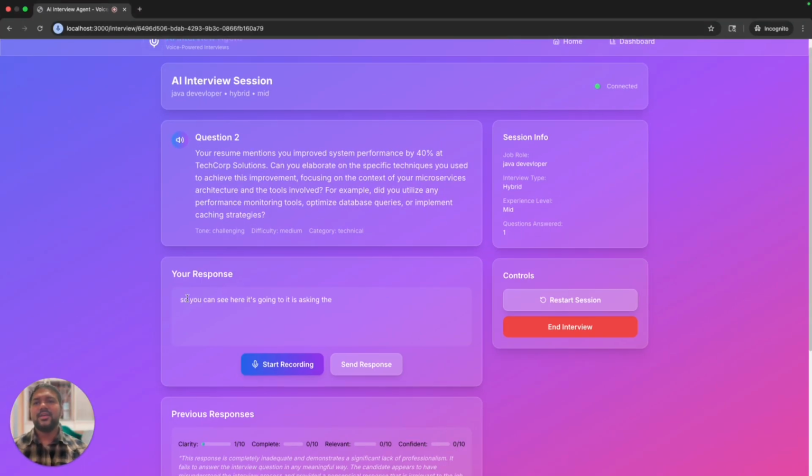Here you can type in your answer. Let me give the voice so that you can see. Sure. Coming to the performance, I have used it to improve the performance overall by 40%. Basic techniques I used were to remove caches in the microservice architecture.